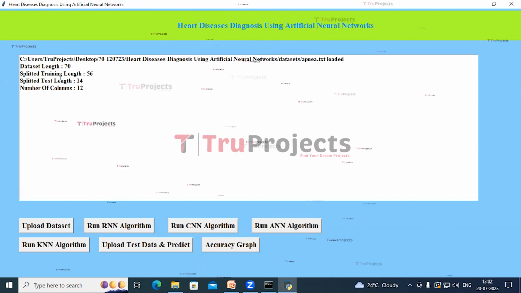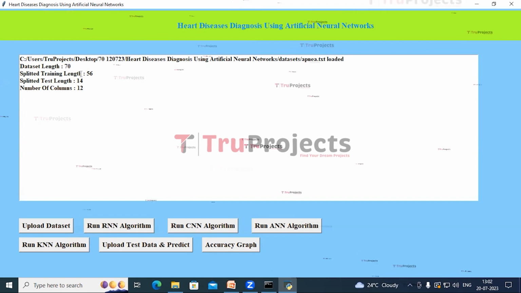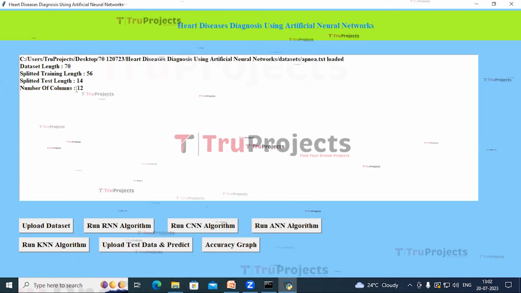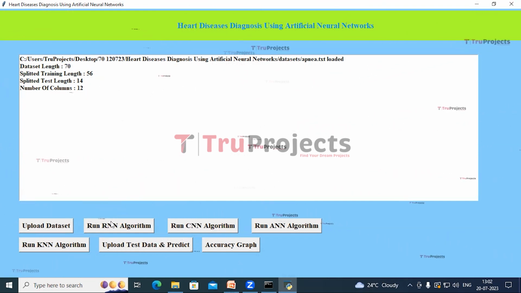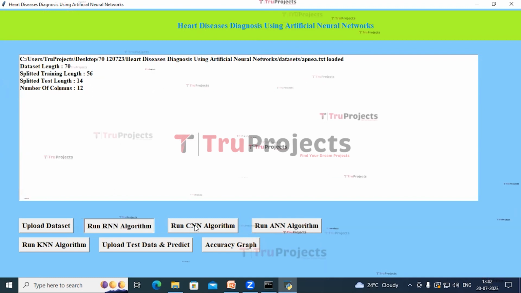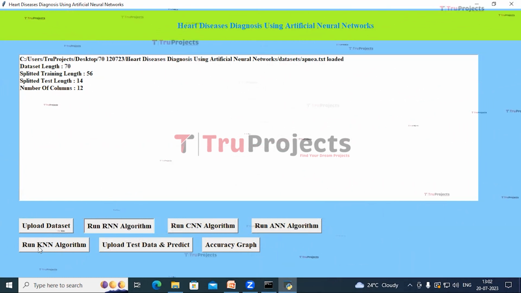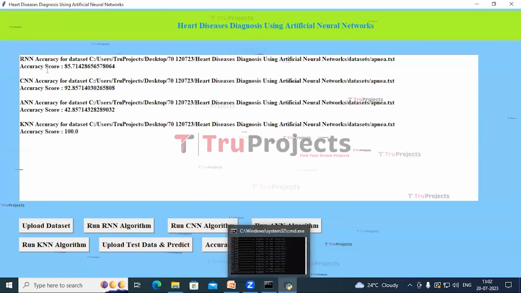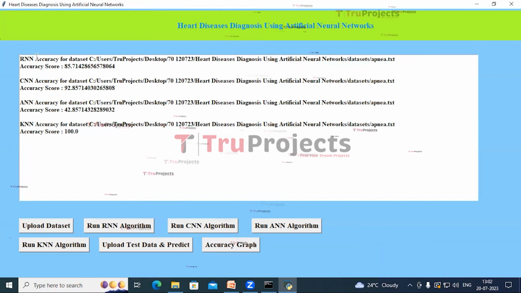The total dataset is divided into train set and test set. The train set includes 56 records and test set includes 14 records. The number of columns present in this data is 12. Now click on Run RNN algorithm, Run CNN algorithm, Run ANN algorithm button and Run KNN algorithm button. So, in the text box we can see the accuracy scores of all these algorithms.